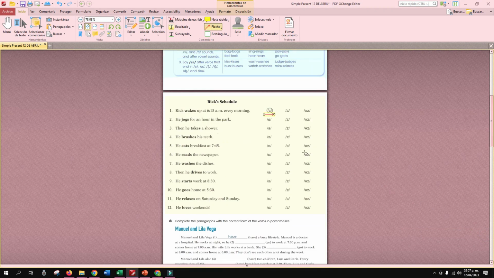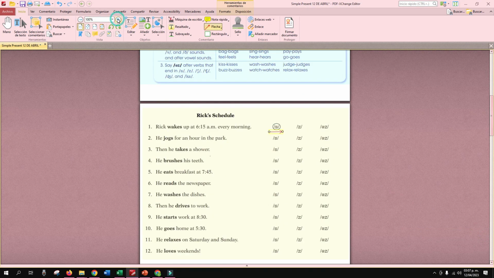Let's check the answers. Let's see the number 2. Here we have this. Number 2. He jogged for an hour in the park. Which will be the correct one? S, Z, or IZ? Which will be the correct pronunciation?